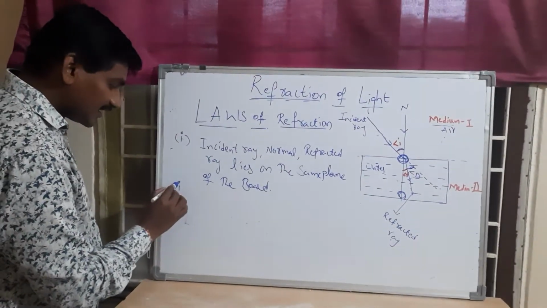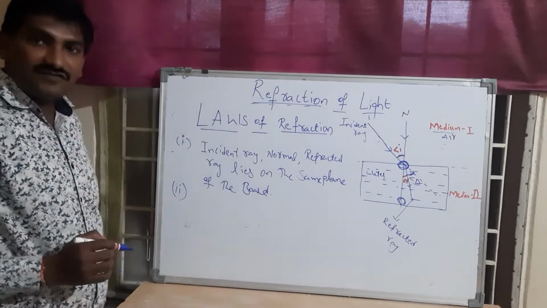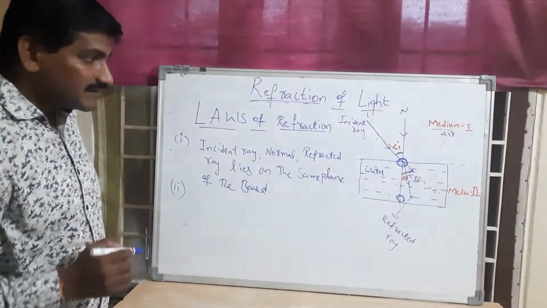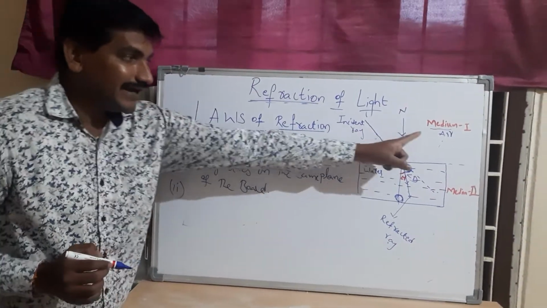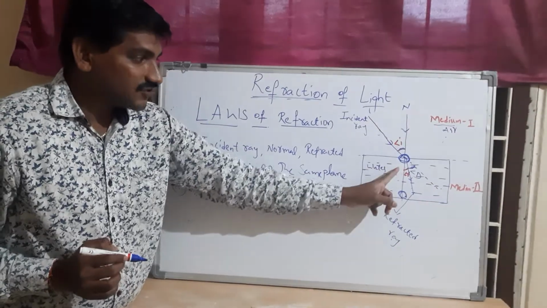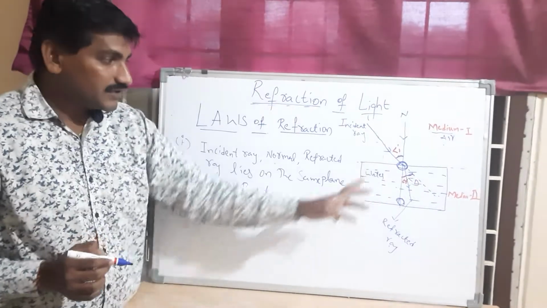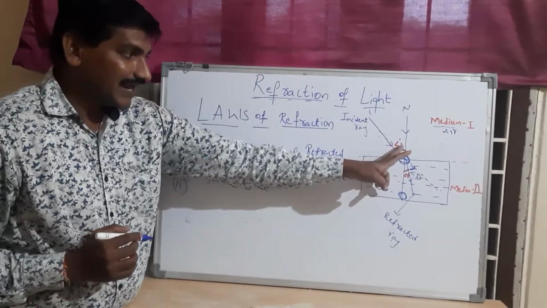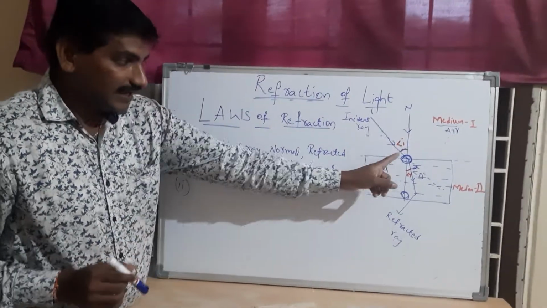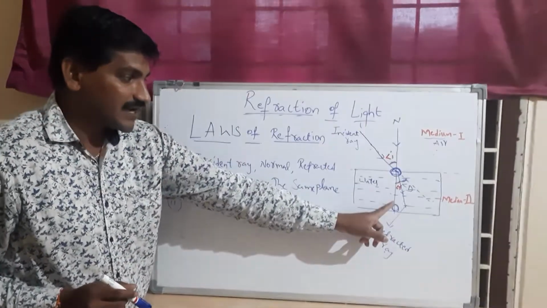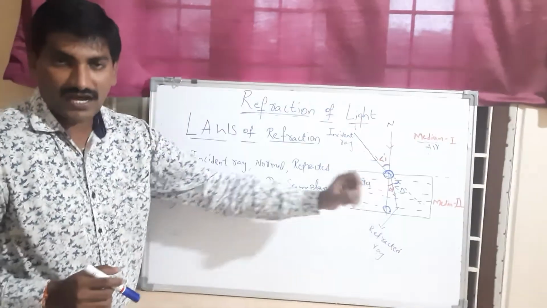Then what is the second law? The second law of refraction is this: a light ray has moved in medium 1 and crossed over the boundary of the media and entered into medium 2. Whenever it is in medium 1, it makes an angle i, the incident angle. Whenever it has crossed into the other medium, it makes the refracted angle r.